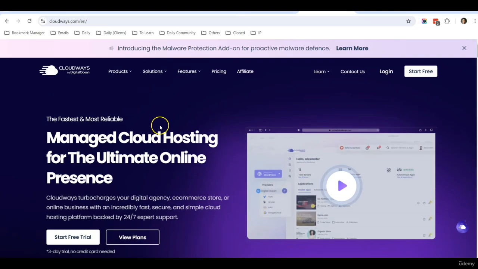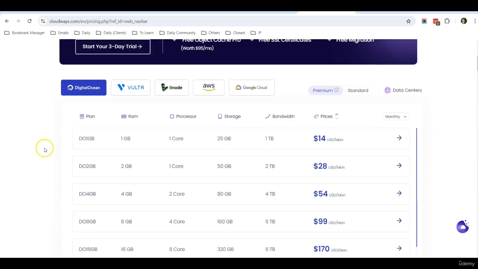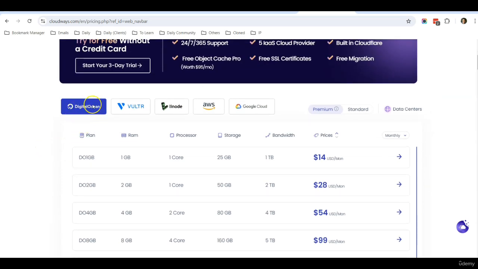So this is the Cloudways website, and you click on the pricing tab. You can see how much the hosting costs. So for me, I will select DigitalOcean. I will select the premium option over here. And this is the basic tier that I select for my basic business website.